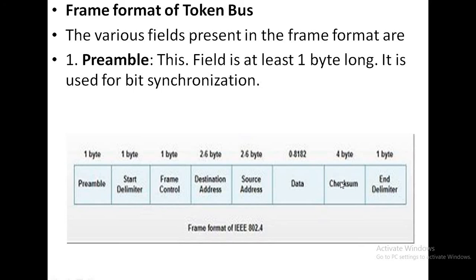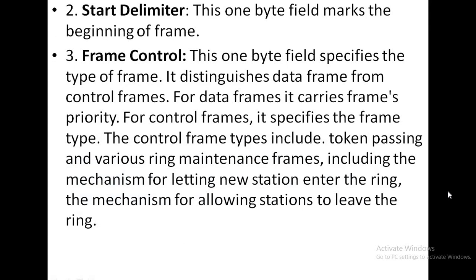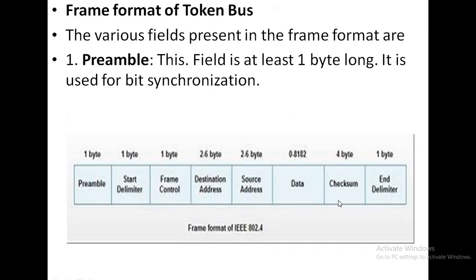and it contains a cyclic redundancy check code, and it is used to detect transmission errors on the destination address, source address, frame control, and the data field. And at last, there is the end delimiter. It is a unique bit pattern which indicates the end of a frame, and it is also 1 byte long. So this is all about the frame format.